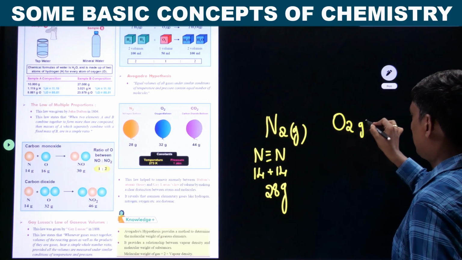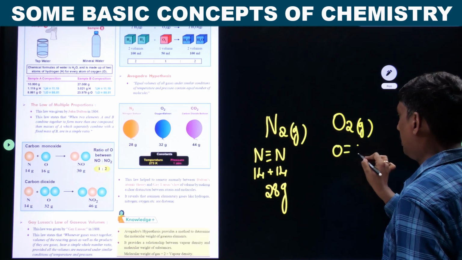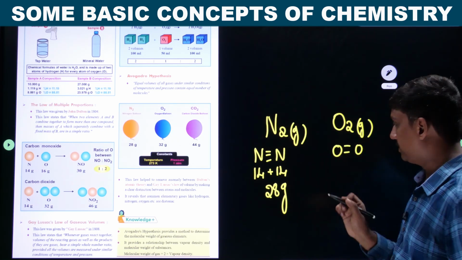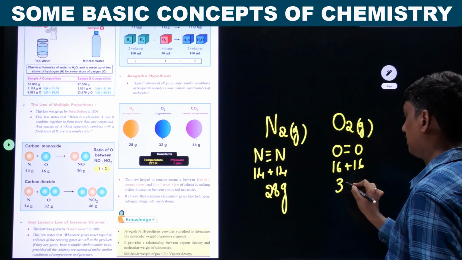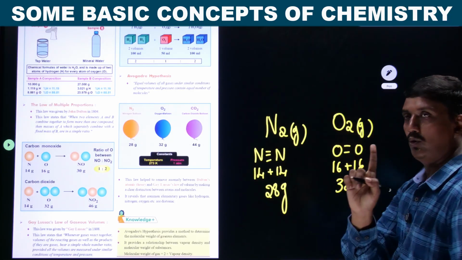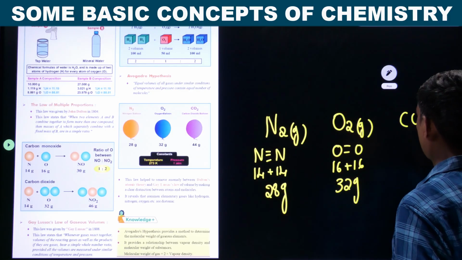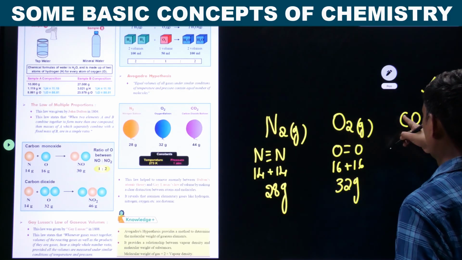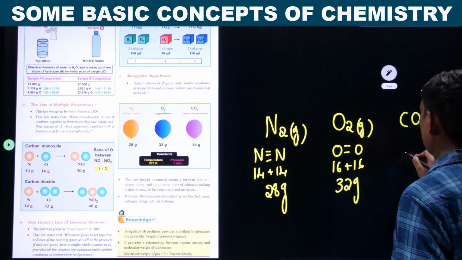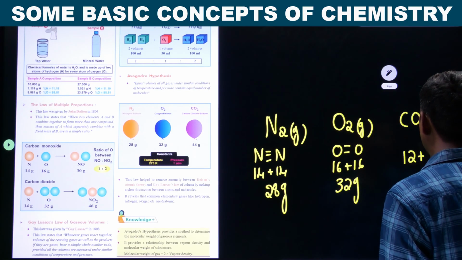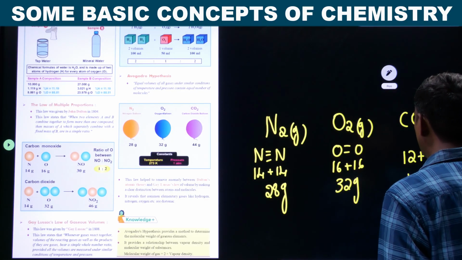O2, oxygen gas you have taken. How many atoms? 2 atoms of O. What is the mass of one oxygen? That is 16 plus 16, which is equal to 32 grams. Here also it is one volume, the same volume you have taken. Then you take carbon dioxide gas. How much? 1. In carbon dioxide, carbon is 12 plus oxygen 2 atoms, that is 32, which is equal to 44 grams.